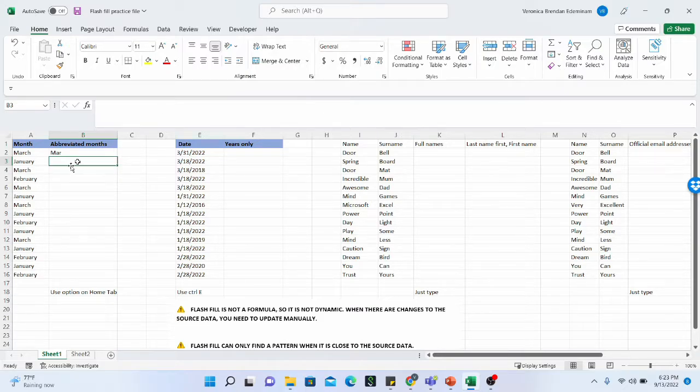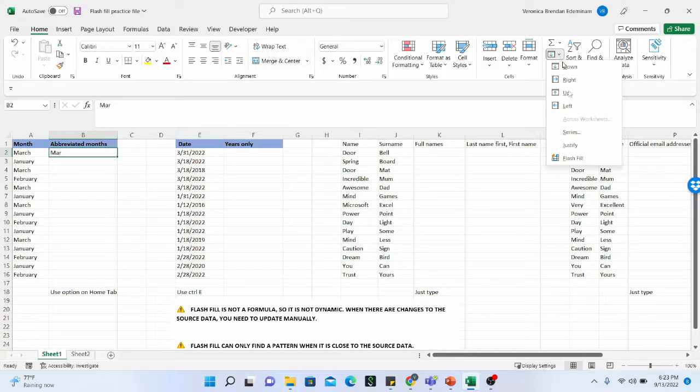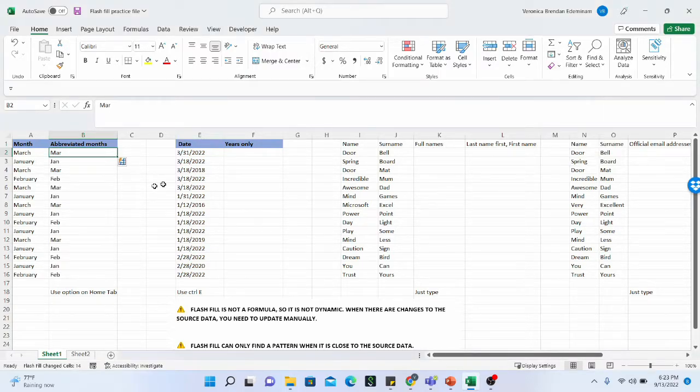You can select the cell where you have entered the first information representing the pattern that you want to be flash filled in other parts of the column. I am just going to look for this in the Editing section of the Home tab. Right here, I click on the drop down, and here I can find flash fill. I click on flash fill, and this is what we have. Just within seconds, I have the first three letters of the months of the year represented in column B.